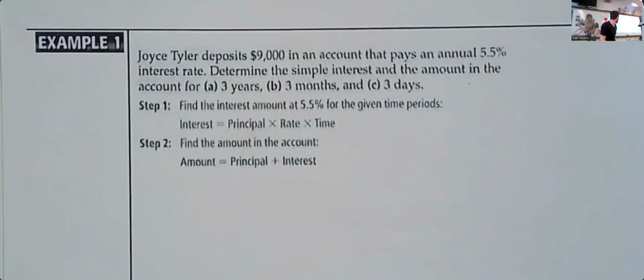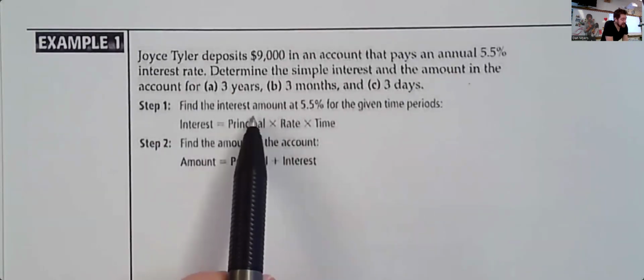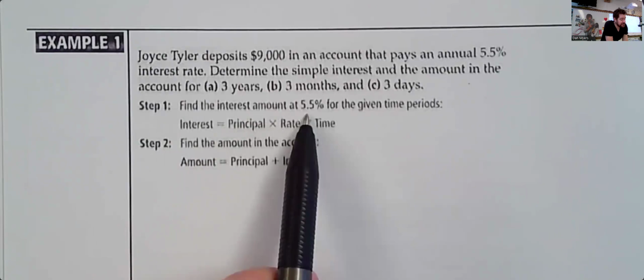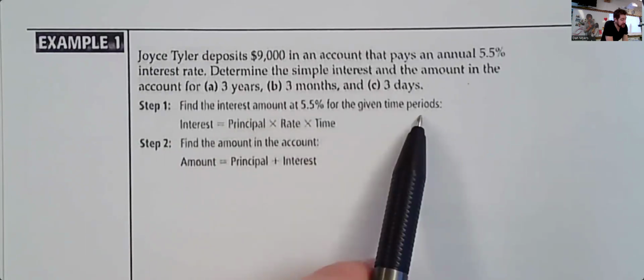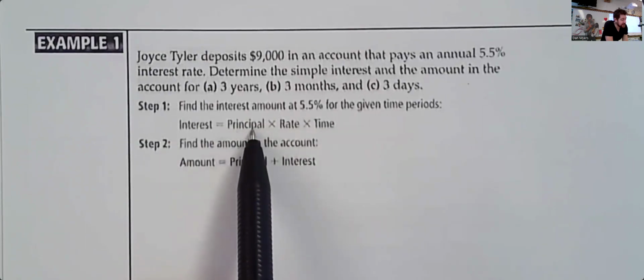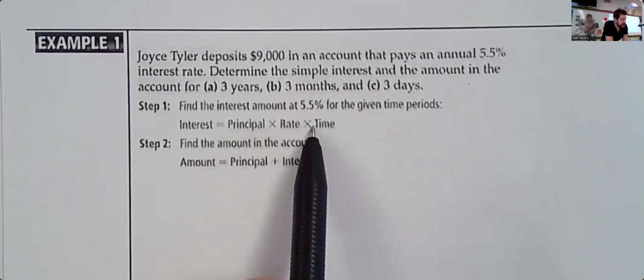Example one, talking about Joyce Tyler. She's depositing $9,000 into an account that pays an annual 5.5% interest rate. We are to determine the simple interest and the amount in the account for 3 years, 3 months, and 3 days. So let's get started. For part A, or step one, you're going to figure out the interest amount. So the interest is equal to the principal amount times the rate multiplied by the amount of time.